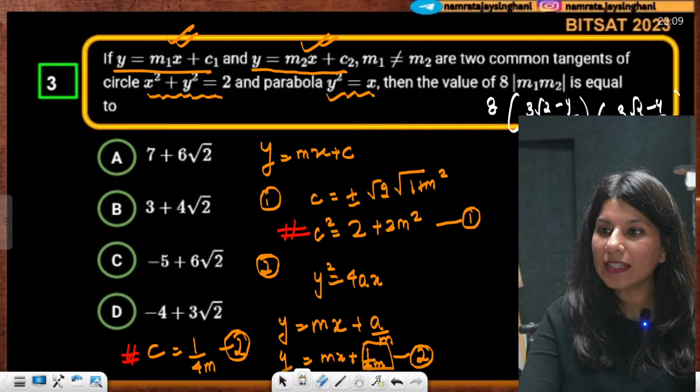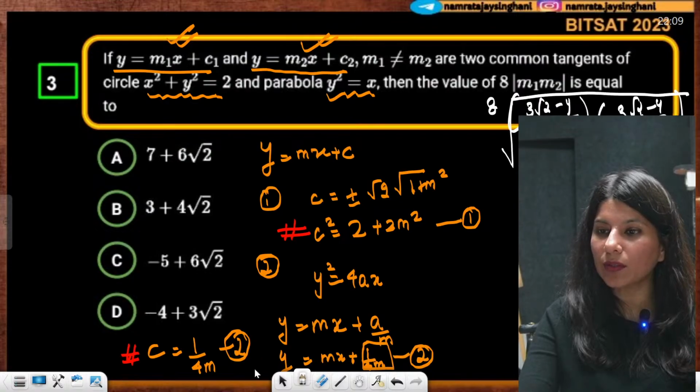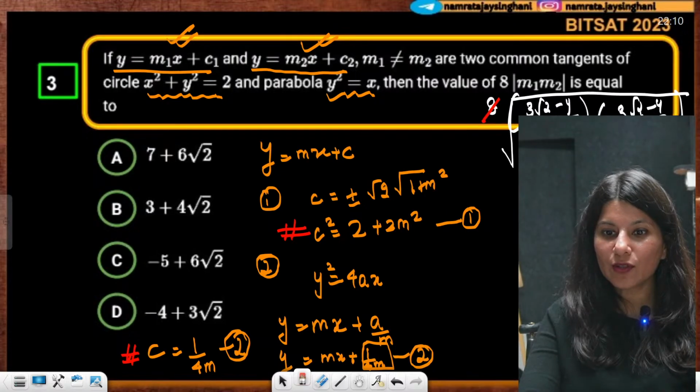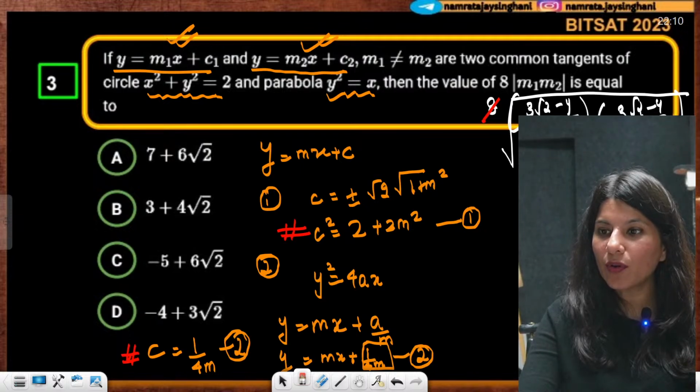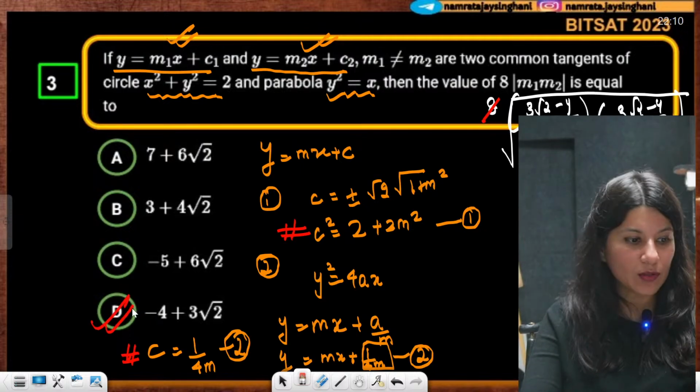But all these things are coming under a square root. So now square root of 8 into 8. So this is going to get cancelled out with this. Now 3 root 2 minus 4. So answer will be 3 root 2 minus 4. So 3 root 2 minus 4 is actually your answer, which is matching with option D.